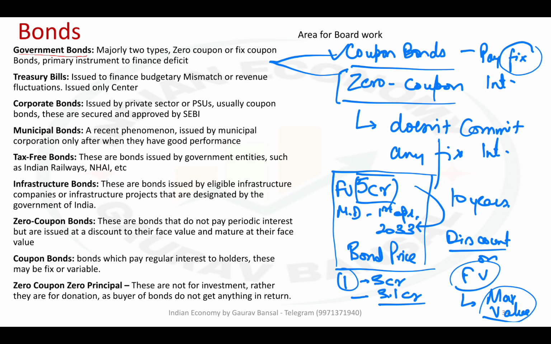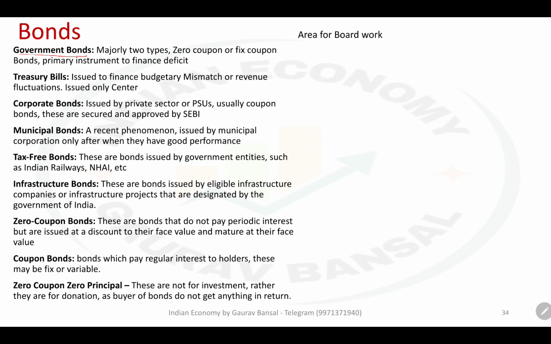The government always pays a fixed amount because in government budgeting, certainty is one of the most important virtues. The government doesn't want to face fluctuations and uncertainty because of changes in interest rate. So the government commits itself to a certain interest rate, or to a certain maximum payable amount in the case of zero coupon bonds. These bonds are the primary instrument to finance the deficit. That means when the government has to spend more than its income, the extra money can be arranged by selling these bonds and getting cash today. So this is precisely how these bonds work.